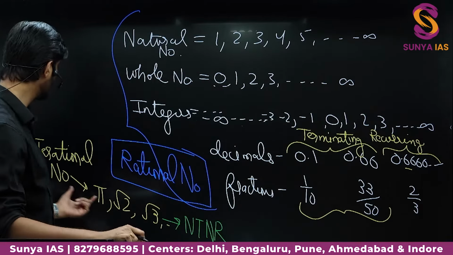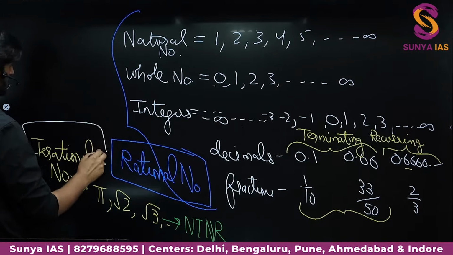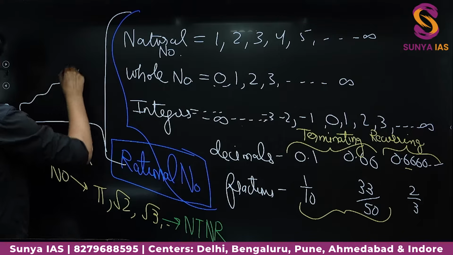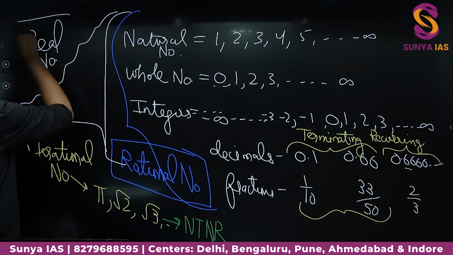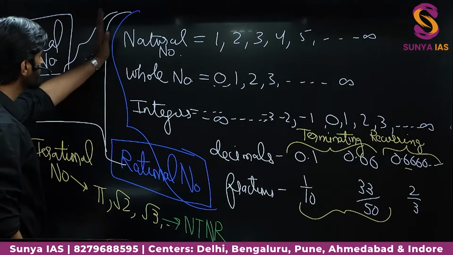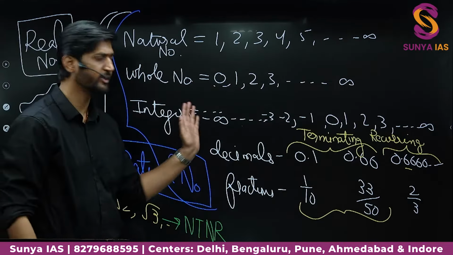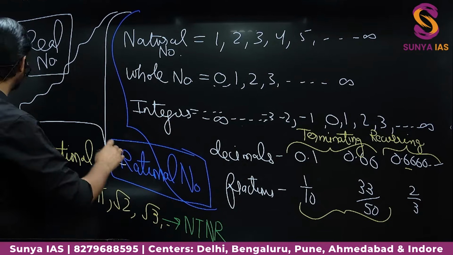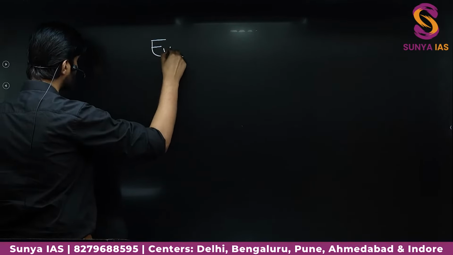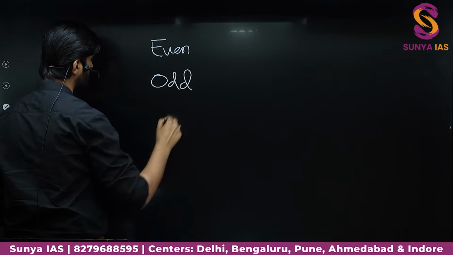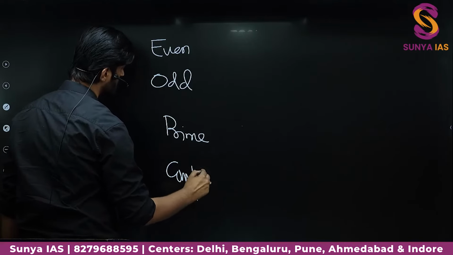Okay. So these all are irrational numbers, and therefore if we include this irrational number also and the rational number also, overall whatever the number we have, those will be real numbers. I think so far as CSAT is concerned, our discussion will be limited to this part only. You must know the basics about this, the introduction part, nothing more detail is required. And then further we can discuss a few more things such as even numbers, odd numbers, then we have prime number and composite number.